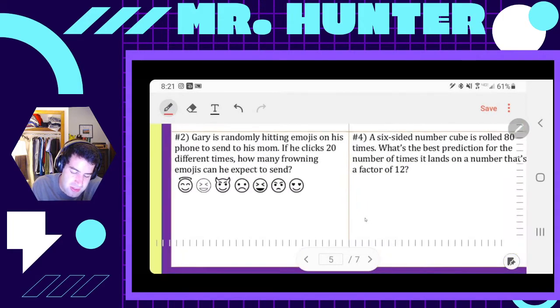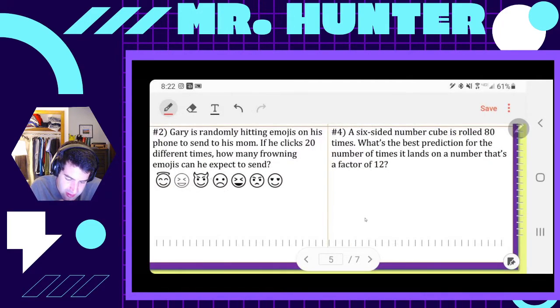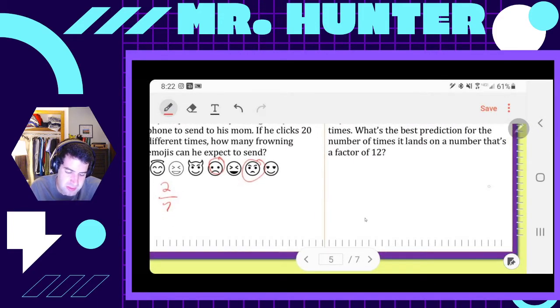Gary randomly hits emojis on his phone to send to his mom. If he clicks 20 different times, how many frowning emojis can he send? Well, how many of these are frowning? The devil one almost threw me off. I thought it was frowning. It's just bad. Okay, so these 2 are frowning. So 2 out of 1, 2, 3, 4, 5, 6, 7. So 2 out of 7 are frowning. That's a relative frequency.